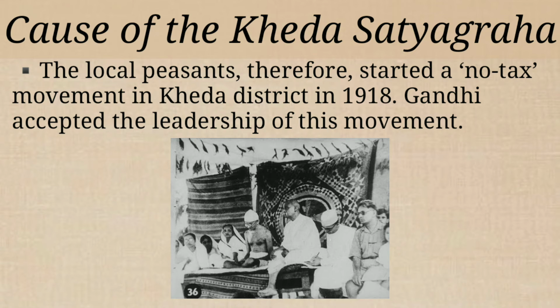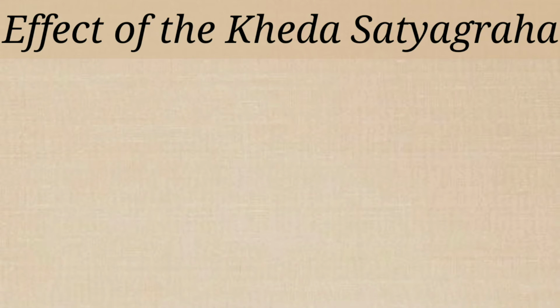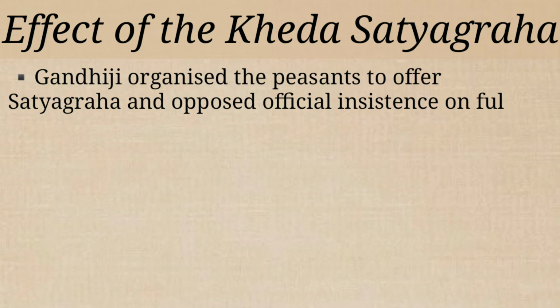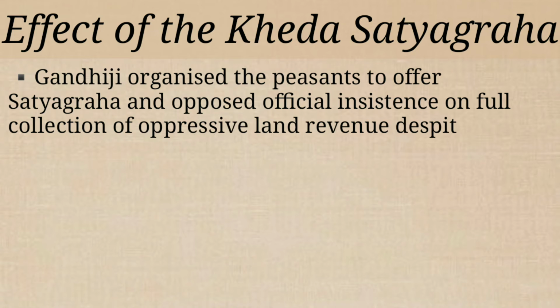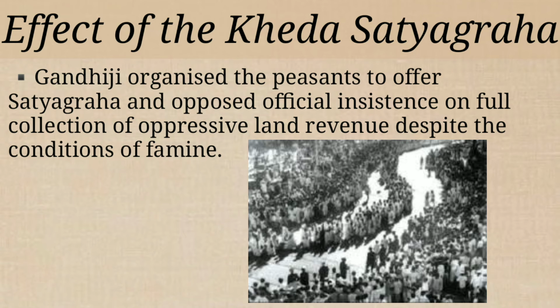So children, this was the cause of the Kheda Satyagraha. Is it clear? Next, let's see the effect of the Kheda Satyagraha. Children, Gandhiji organized the peasants to offer Satyagraha and opposed official insistence on the full collection of oppressive land revenue despite the conditions of famine. So, Gandhiji gathered all the peasants and made them oppose the full collection of the land revenue because they were facing a severe famine.